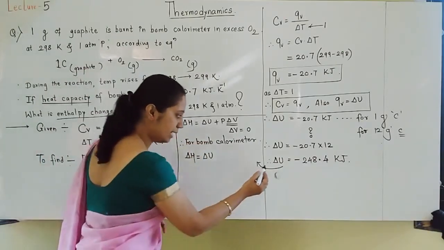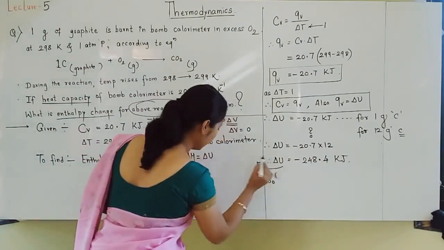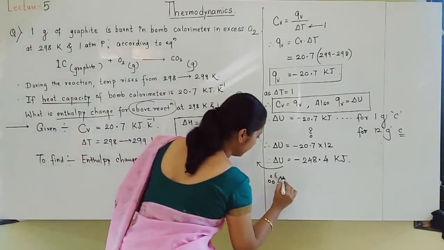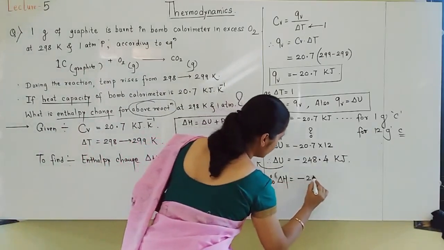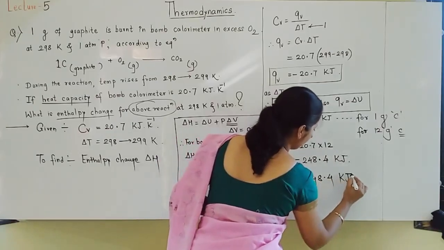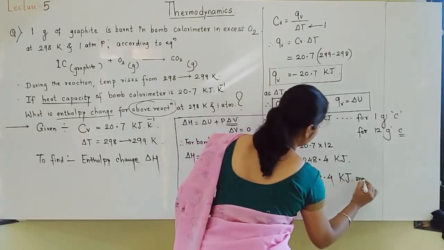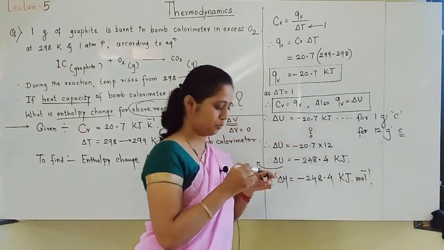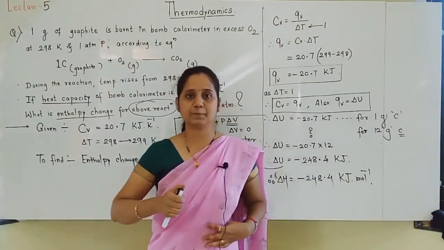And that's why instead of delta U I can write delta H is equal to minus 248.4 kilojoule per mole. This is how you have to solve this problem.